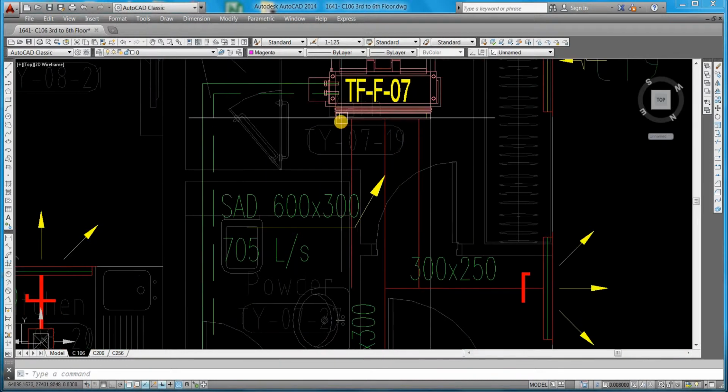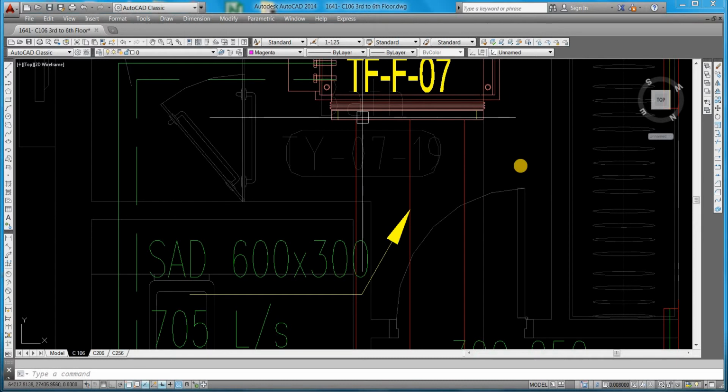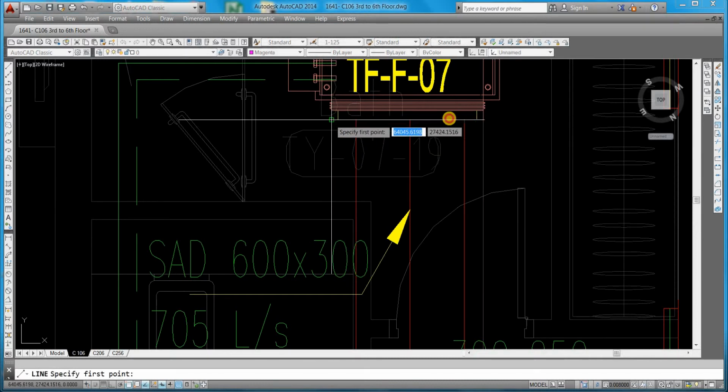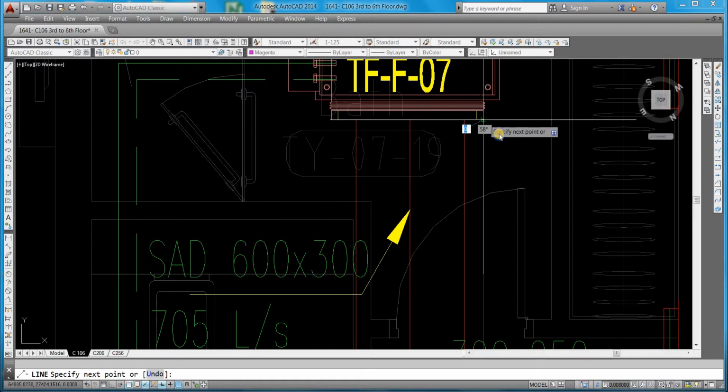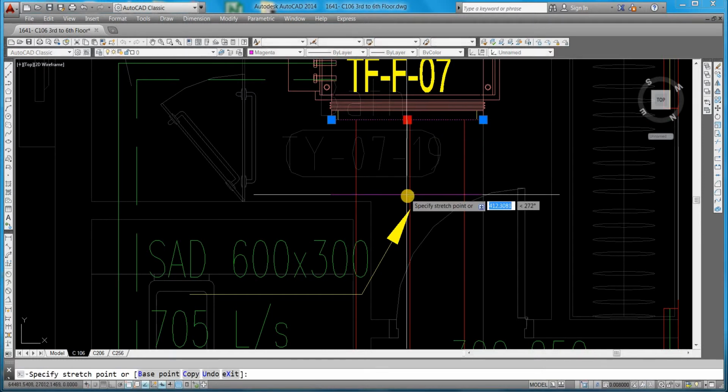After that, from this unit we need to make a reducer. You can make one line from where to where, and select this one. From the middle, move at least 400 to 600. I will make 400.